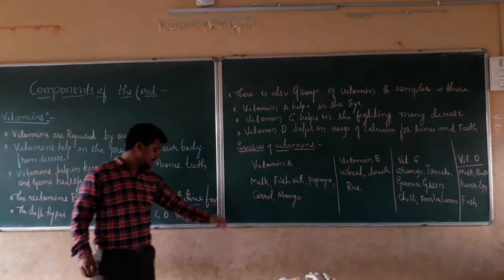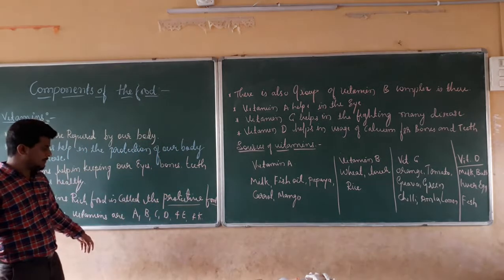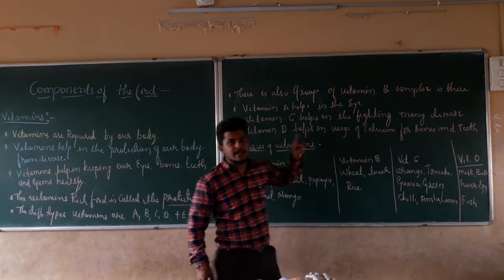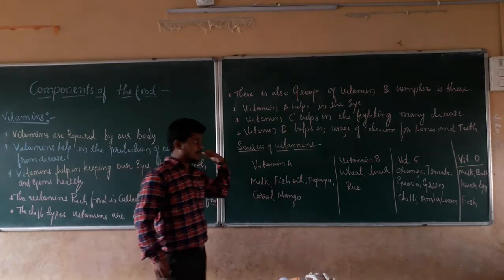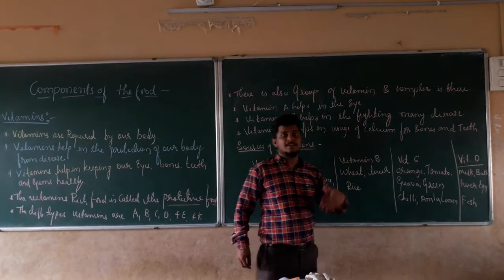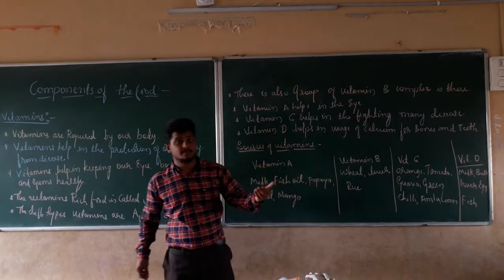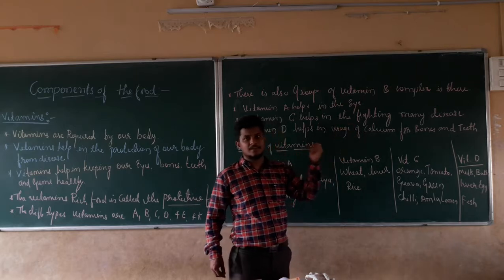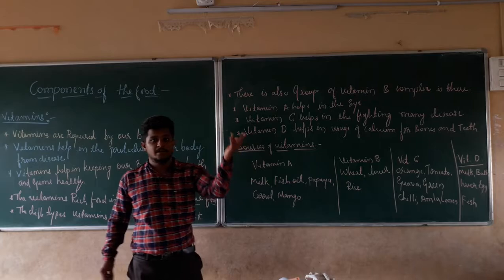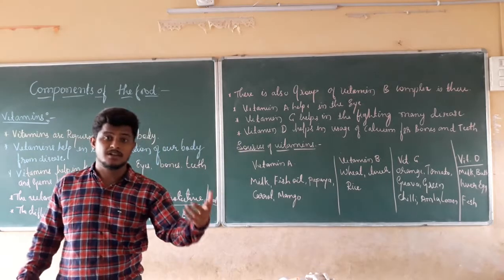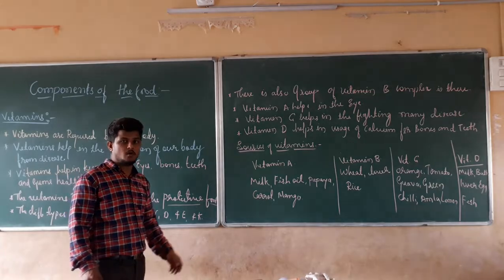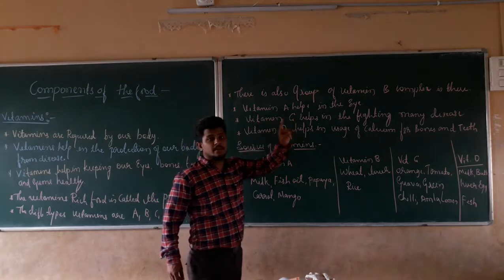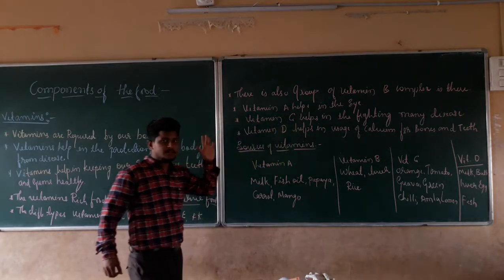Now, apart from these 6 groups of vitamins, another group is there. The group is known as vitamin B complex. Right? Vitamin B complex is a group of vitamins. Again, there are vitamins B1, B2, B3, B4, B5, B6, and B12. In that group, all the vitamins B1, B2, B3, B4, B5, B6, and B12 come under vitamin B complex. Right? I hope this is clear.